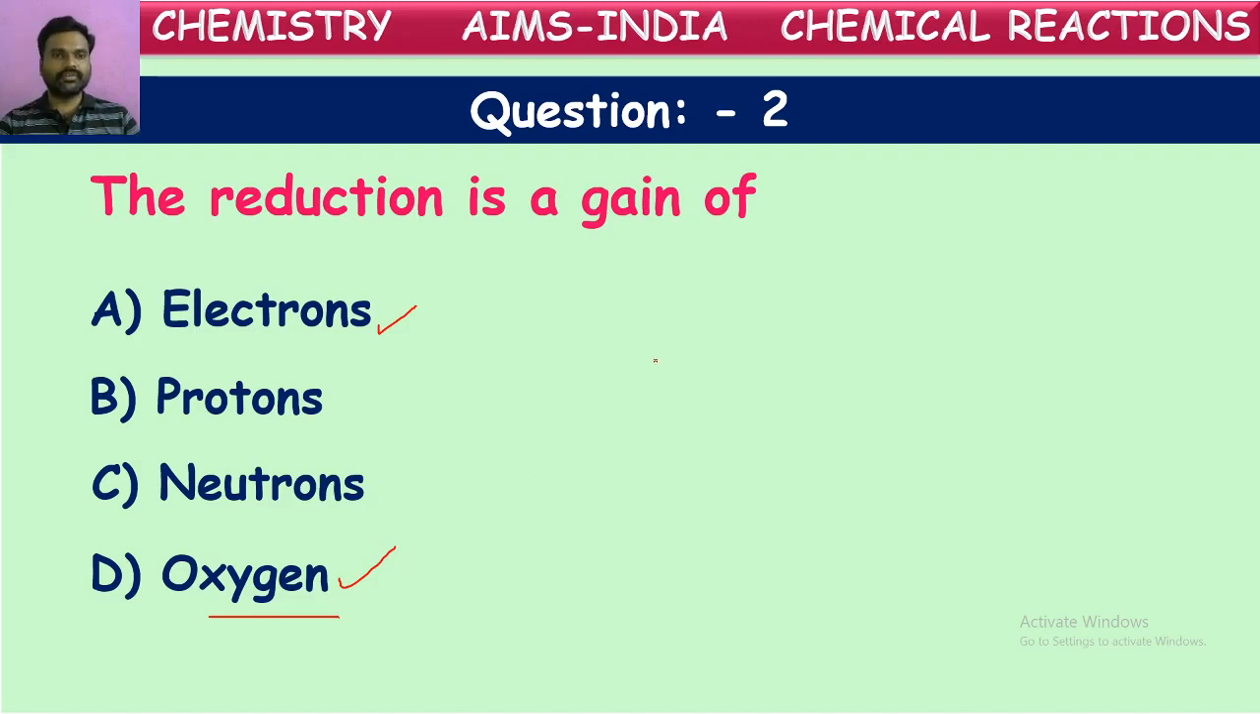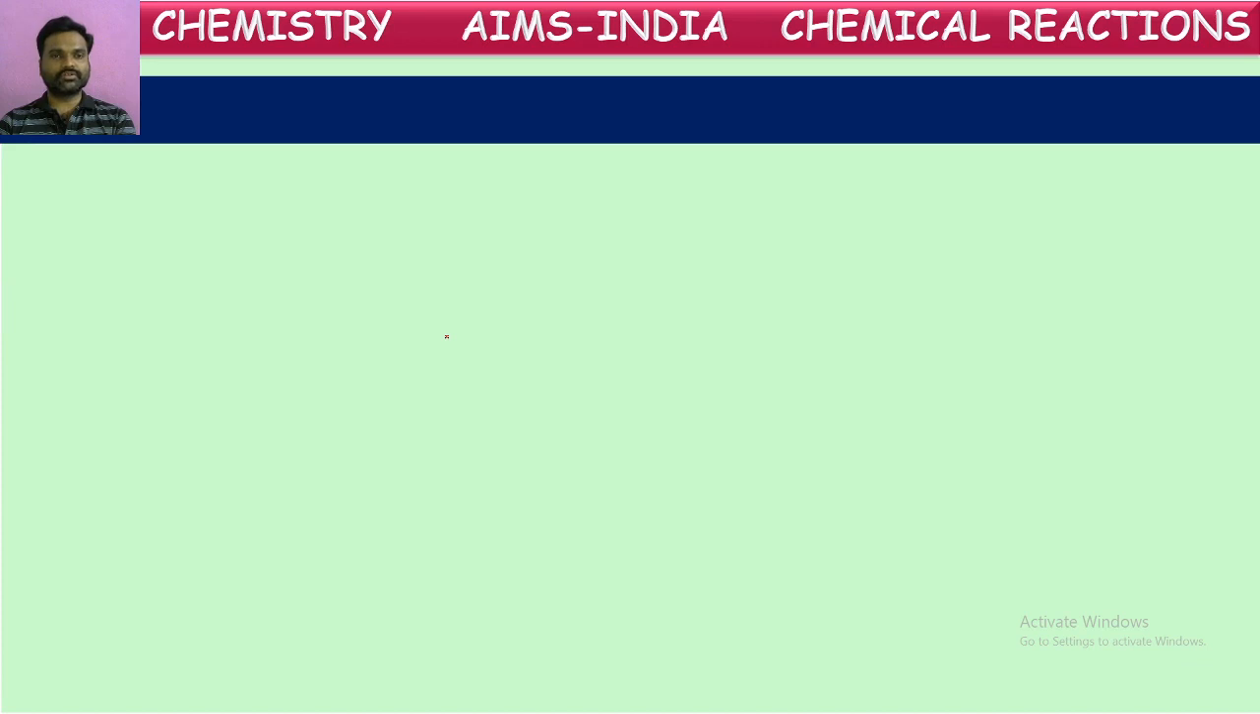Now they are telling gain of, so gain of means oxygens, sorry, electrons. Electrons gain is reduction. That is the correct answer. Good. Next one. Let's go to the third question.